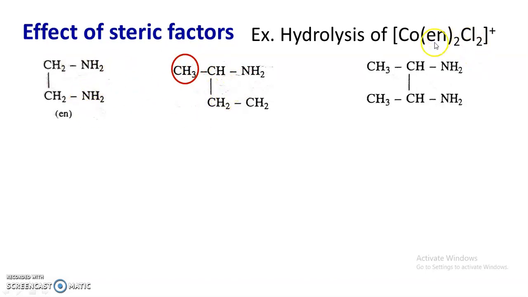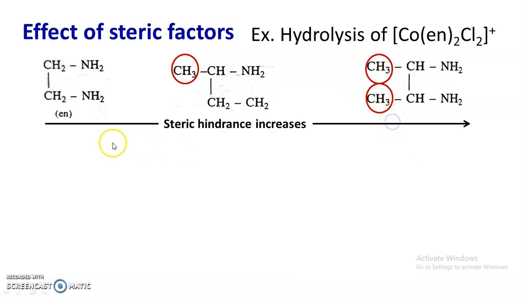Now when this ethylene diamine ligand is substituted by a bulkier ligand, the rate is found to increase because steric hindrance increases. When two hydrogen atoms of this CH2 group are substituted by methyl groups, steric hindrance still increases.